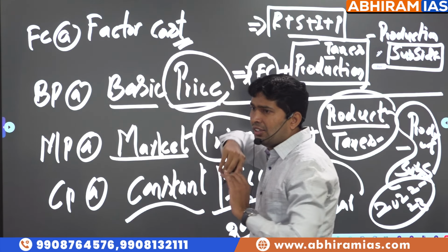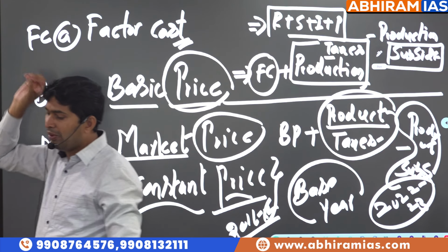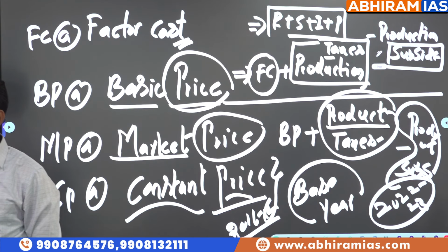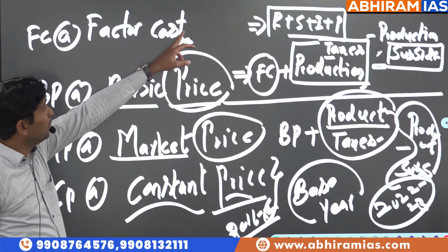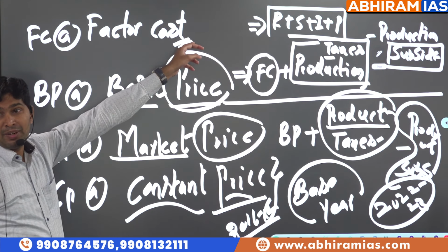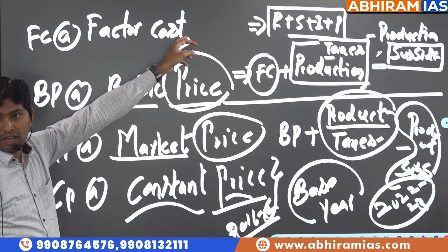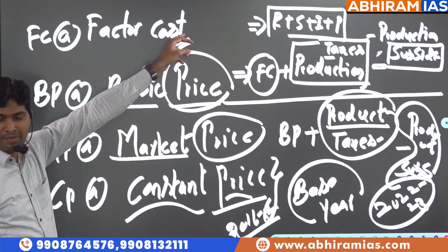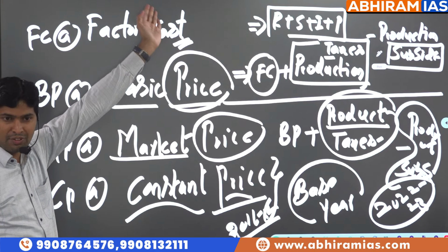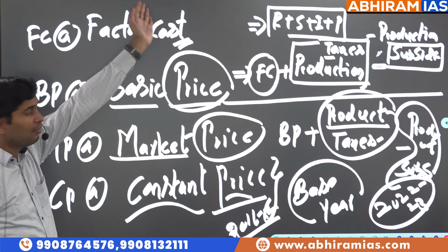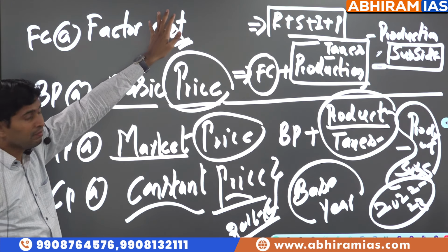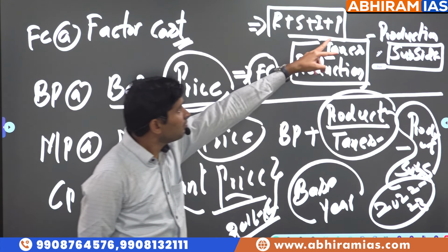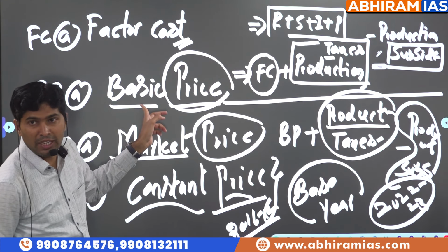In a simple example, if you go to Bake Zone and purchase a potato chips packet, the expenditure incurred to produce those potato chips is called factor cost. Bake Zone did not manufacture these potato chips. They purchased them from a chips maker, somebody else. For that chips maker, the expenditure made is called factor cost. He added some profit and fixed some price for Bake Zone.